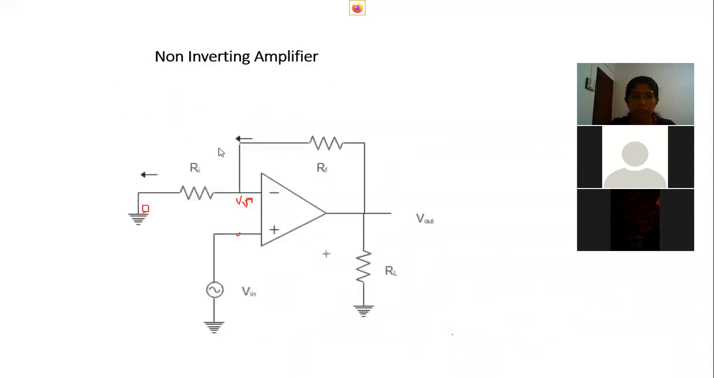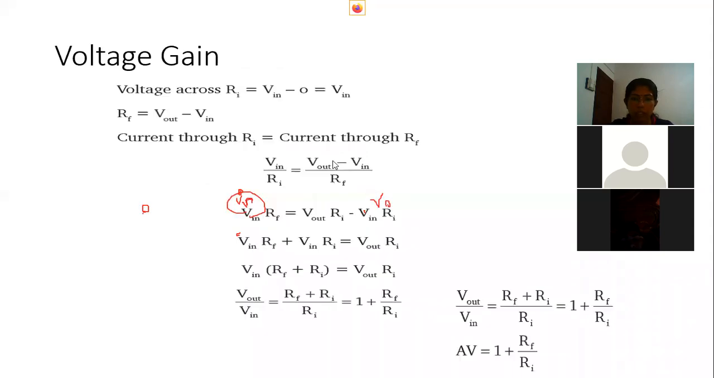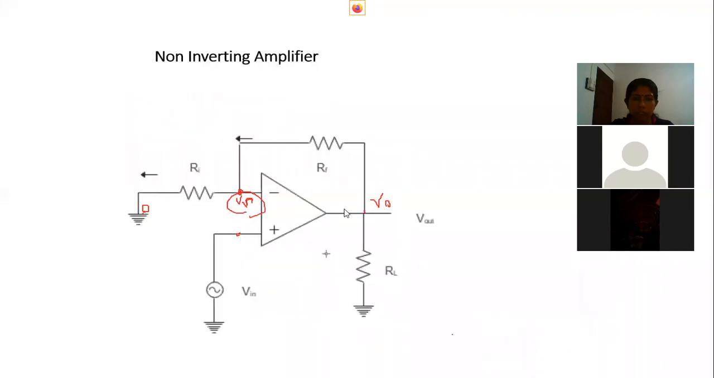Now we have to find the voltage across RF. What will be the voltage across RF? Here it is the voltage Vout or V0, and here it is Vin. So the voltage across RF is Vout minus Vin. V0 minus Vin. Vout minus Vin is the voltage across RF.